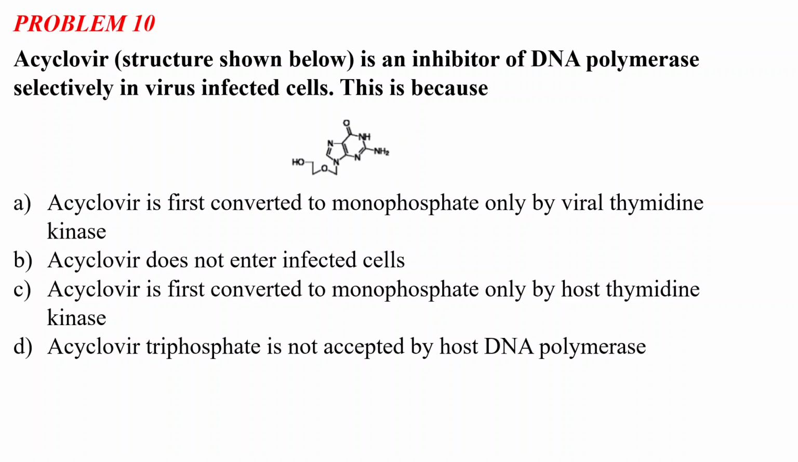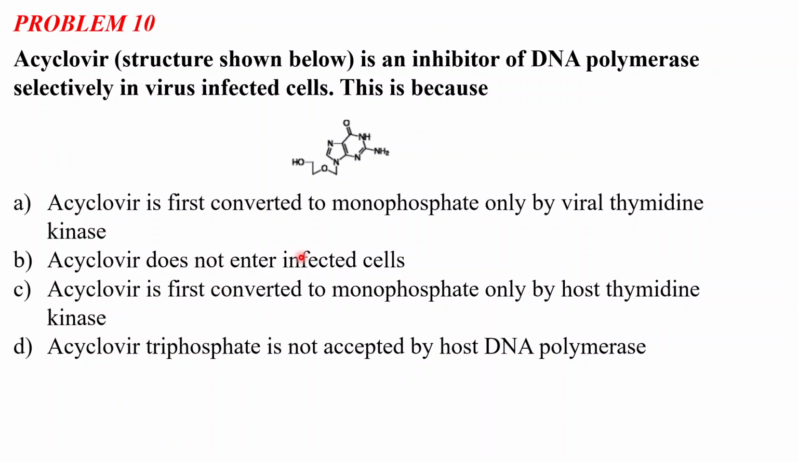So problem number 10 says: acyclovir, the structure shown below, which is the structure of acyclovir, is an inhibitor of DNA polymerase selectively in virus infected cells. This is because: option A, acyclovir is first converted to monophosphate only by the viral thymidine kinase. Option B, acyclovir does not enter infected cells. Option C, acyclovir is first converted to monophosphate by only the host thymidine kinase. And option D, acyclovir triphosphate is not accepted by the host DNA polymerase.